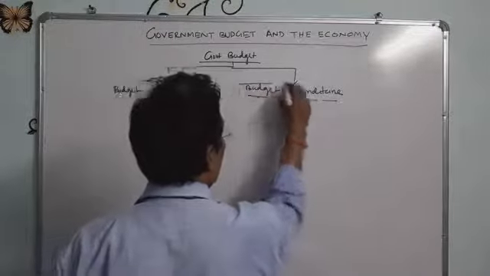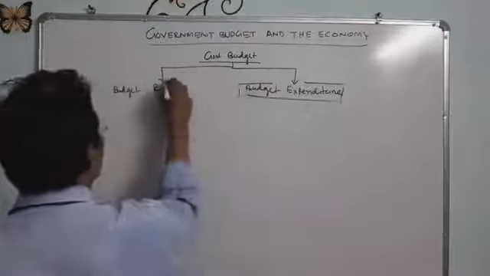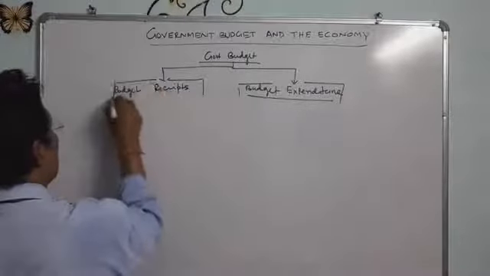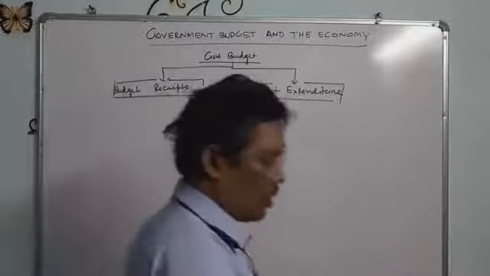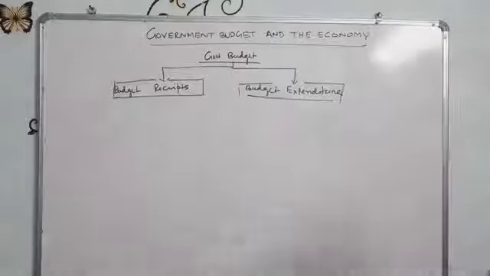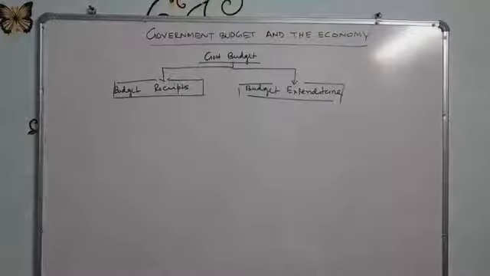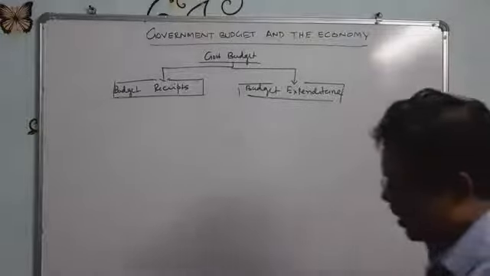Two types we are discussing, budget receipt and budget expenditure. So these budget receipts, which I was discussing in the last period,